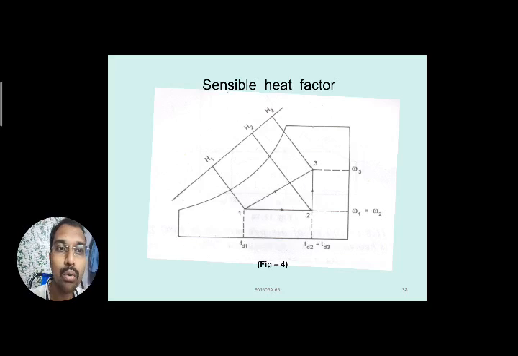In this 1 to 3 process, from 1 to 2 you can see the specific humidity remains constant, W1 equal to W2. Then addition of moisture takes place, with a change of specific humidity to W3. Here you can also observe the change in the dry bulb temperature from TD1 to TD2. During the process 2 to 3 you can observe there is no change in the dry bulb temperature. It will remain constant, TD2 equal to TD3. Why? Because the change is in latent heat, so no sensible heat is added here.